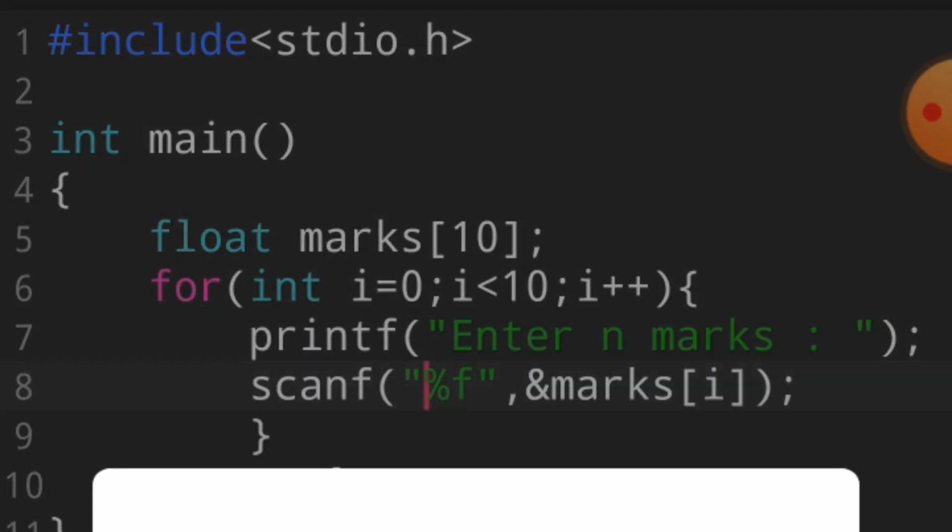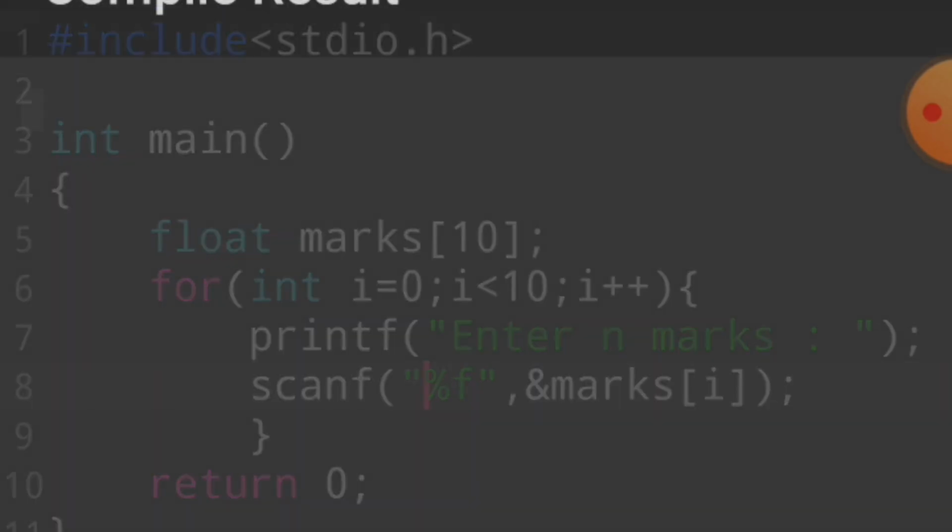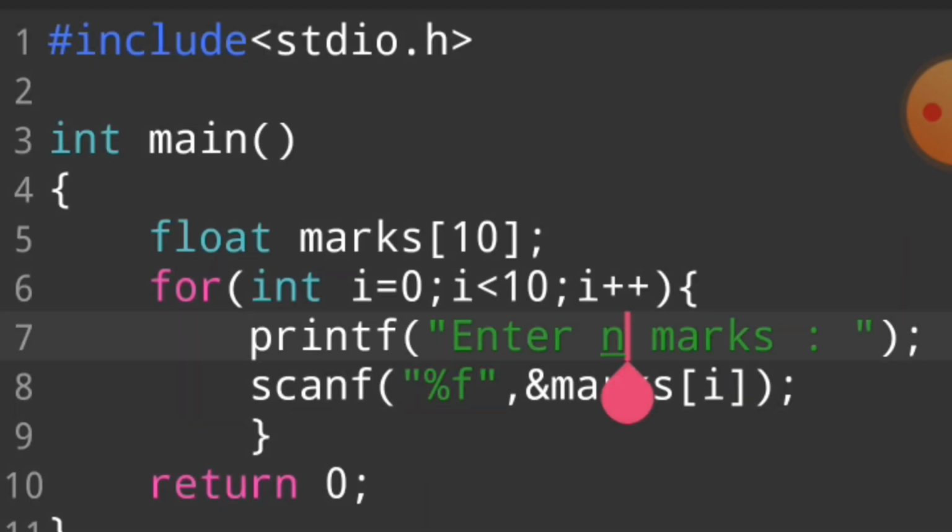Now if I run this program, see what happens guys. Sorry guys, I want to write here: enter your marks. When I run this program, it asks us to enter our marks.